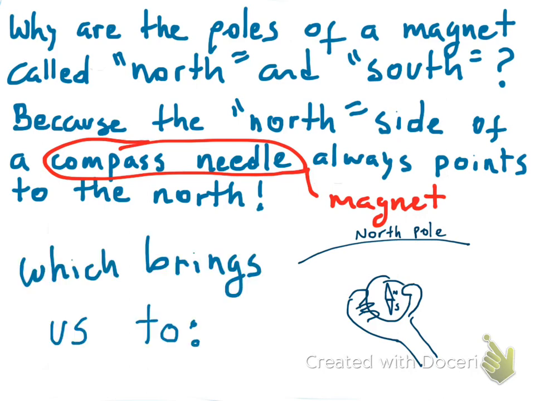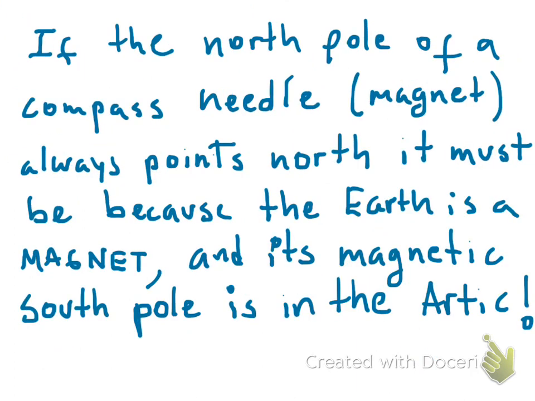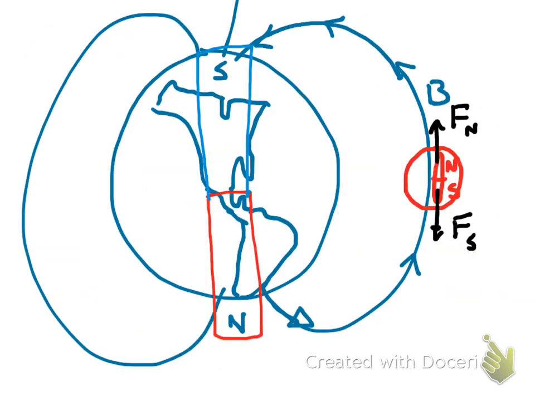Now this brings us to an even more interesting point, which is if the North Pole of a compass needle, which is a magnet, always points north, it must be because the Earth is a magnet itself. And the magnetic South Pole of the Earth must be actually in the Arctic, in the North Pole. So the North Pole of the Earth is actually its south magnetic pole, as this picture shows you. So the Arctic is a south magnetic pole and the Antarctic is a north magnetic pole.